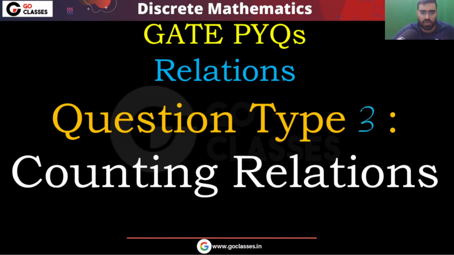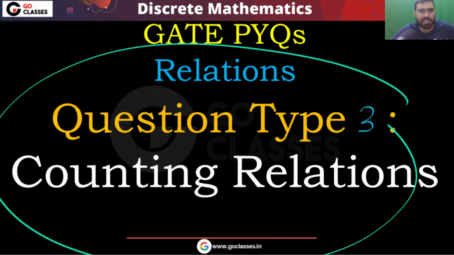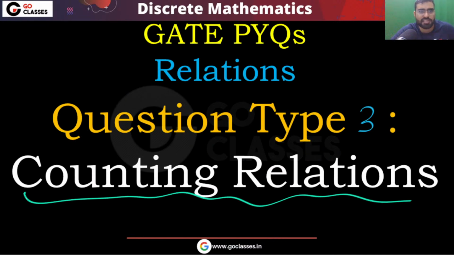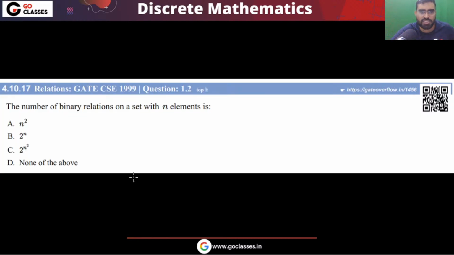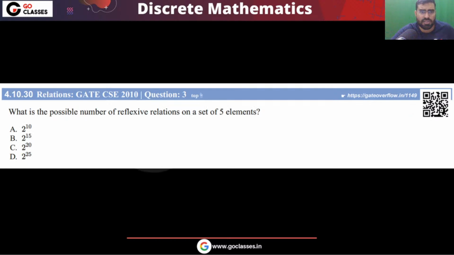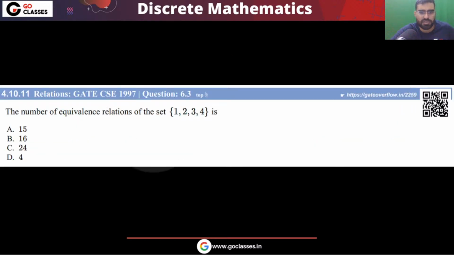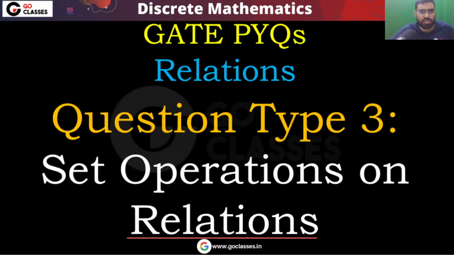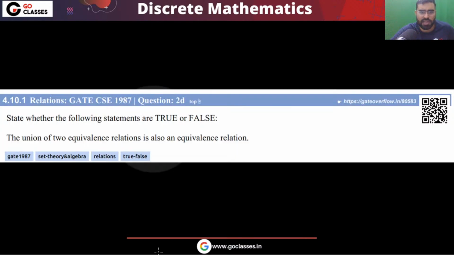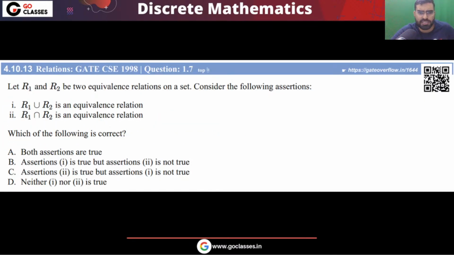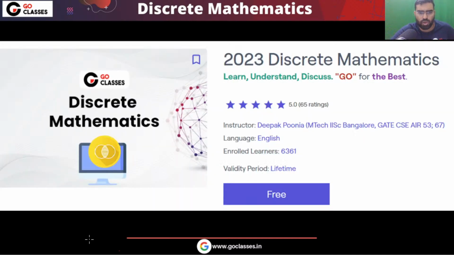Okay. Also, as I told you, this is question type 3. This we will discuss tomorrow. Counting the number of relations, a lot of good questions I am solving. See, you can see this is a GATE question, this is another GATE question, another GATE question. This is a CMI question, this also we will discuss tomorrow. This is another GATE question, another GATE question. So this is what we are going to do. And some questions also we will discuss on set operations of relations, like for example union, intersection. So this type of questions also we will discuss: what happens when you do set operations.